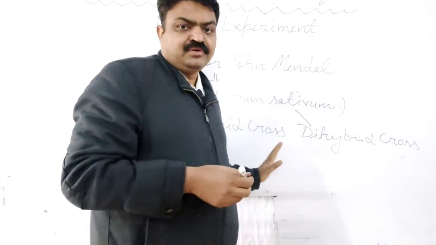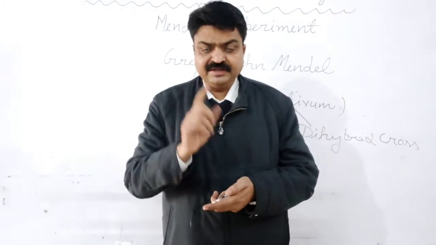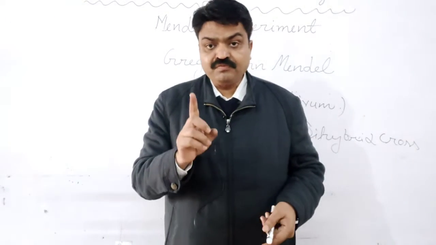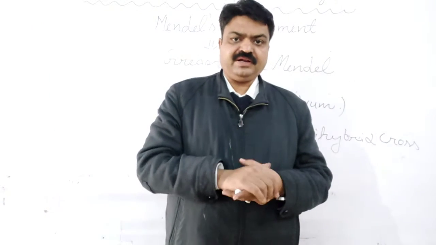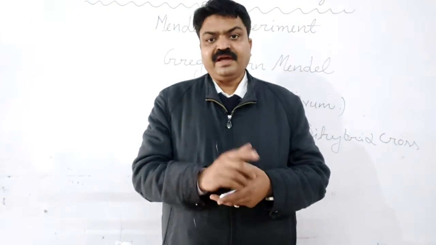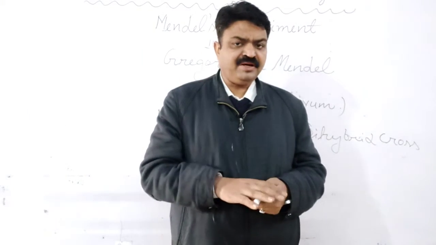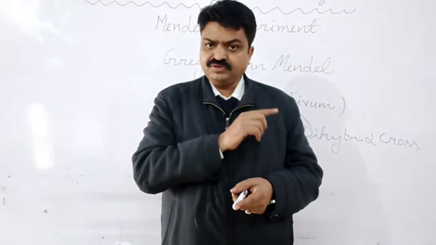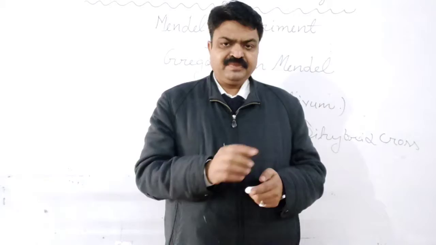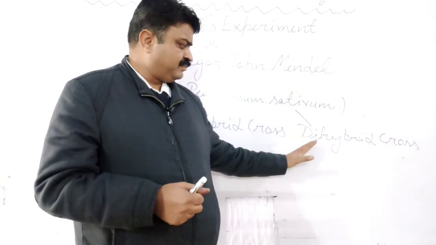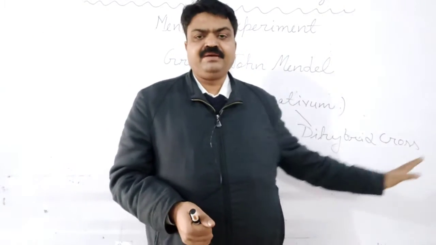Now, what is the monohybrid cross? It is the experiment, students, that deals with one pair of contrasting characters. That experiment is known as monohybrid cross. So the first experiment done by Gregor John Mendel is monohybrid cross, and the second experiment done by Gregor John Mendel is dihybrid cross.